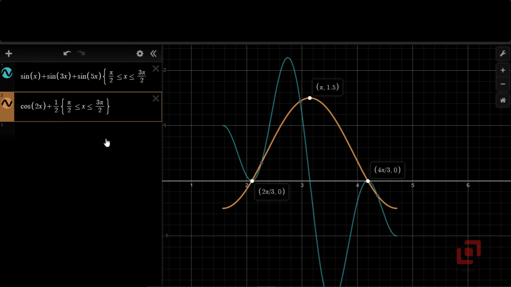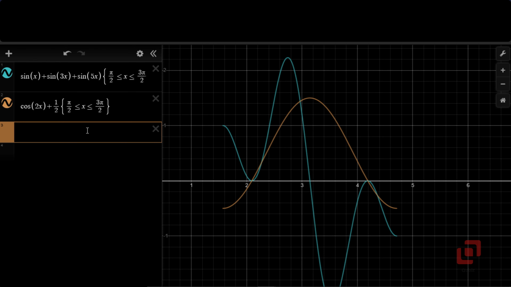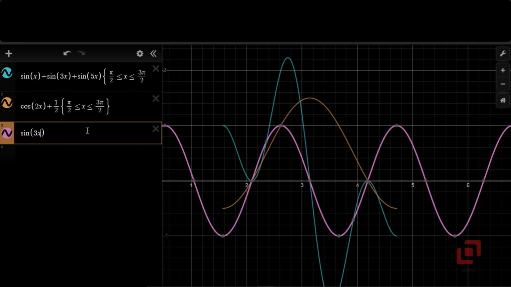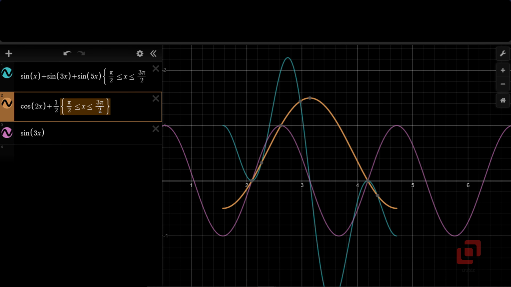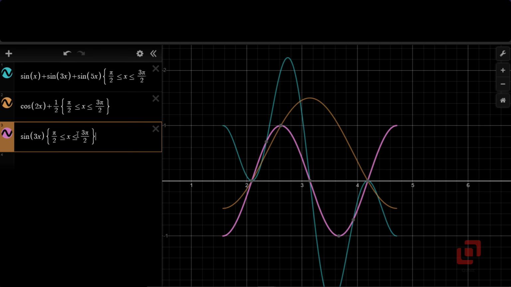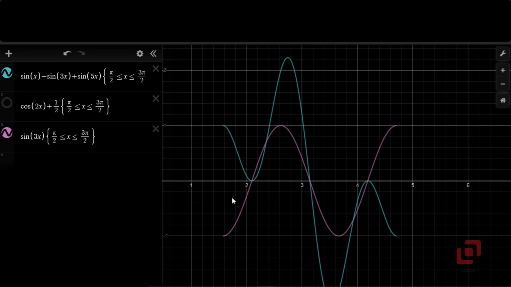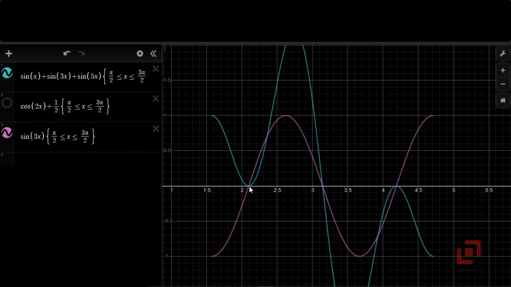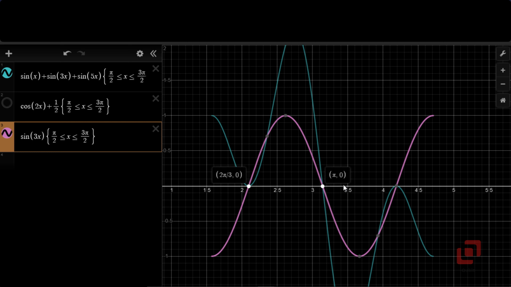Now let us go to the second equation, which says sin 3x equal to 0. So it is enough if we plot just sin 3x in the interval pi by 2 to 3 pi by 2. Okay. Now let us focus on the pink graph. Let me hide the orange graph. Now the pink graph intersects the x-axis again at the same 3 points, 2 pi by 3, pi and 4 pi by 3, where the blue graph, the original graph, intersected the x-axis.